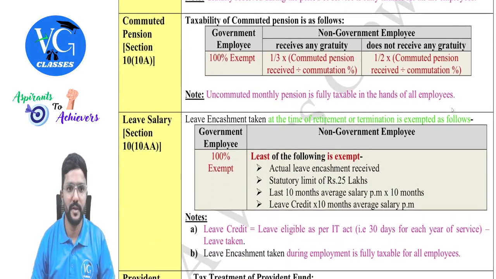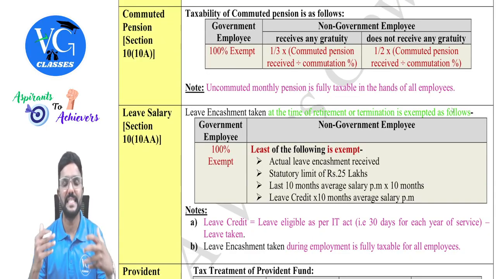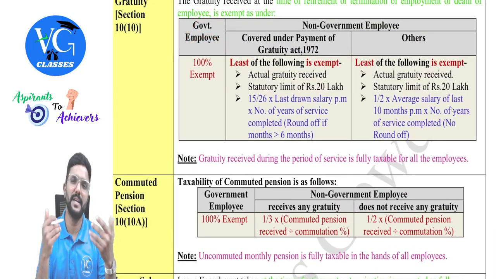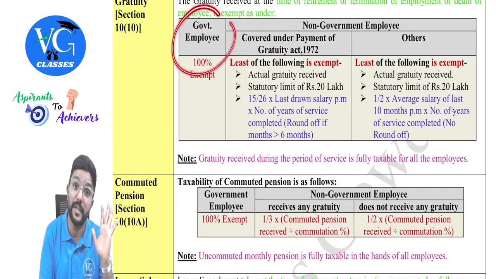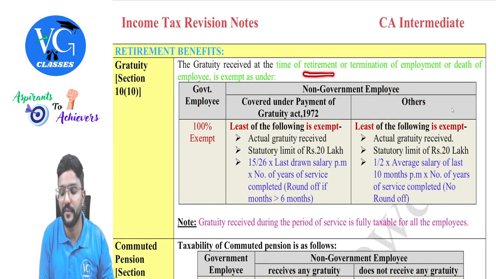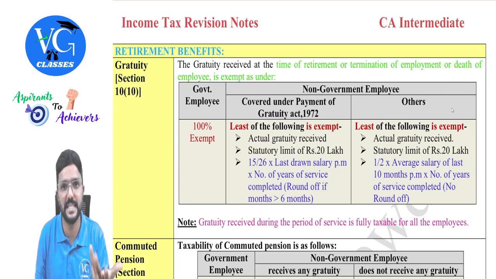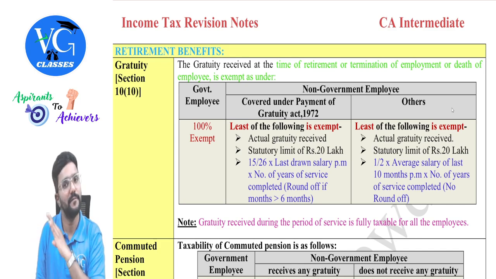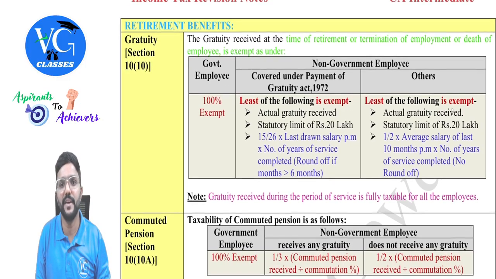Next, let us move forward to pension. Commuted pension. Guys, once an employee retires, and please be careful, for a government employee it is always 100% exempt. But if it is received during the service, is it taxable for them also? Yes. This exemption is only if it is received at the time of retirement, termination, or death, guys. Please be careful. And if by chance the employee has died, who will receive the amount? Nominee or family members. For them also it is exempt.